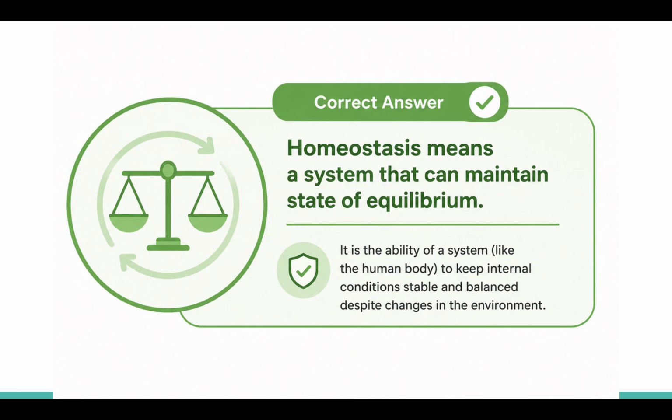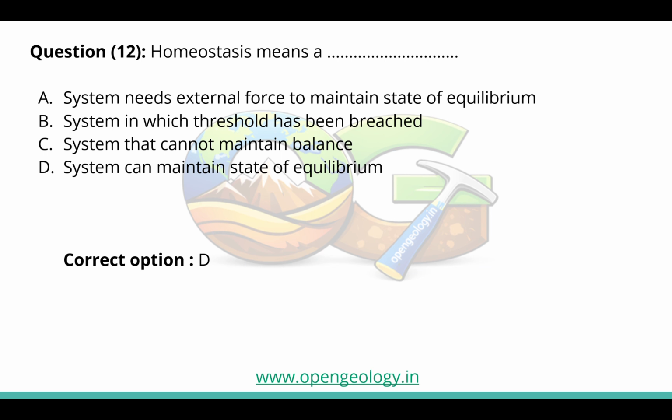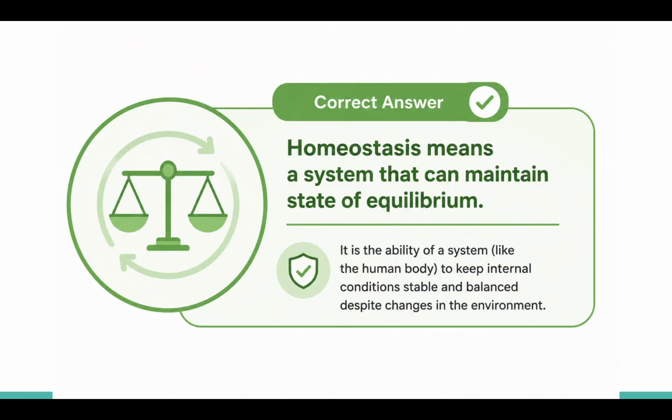Here you can see the definition. Homeostasis means a system that can maintain a state of equilibrium. It is the ability of a system like the human body to keep internal conditions stable and balanced despite changes in the environment.